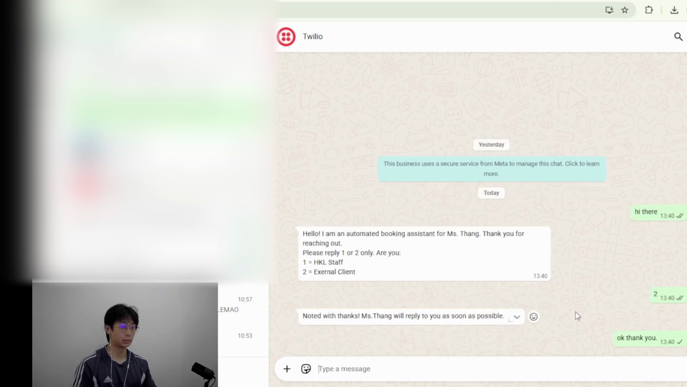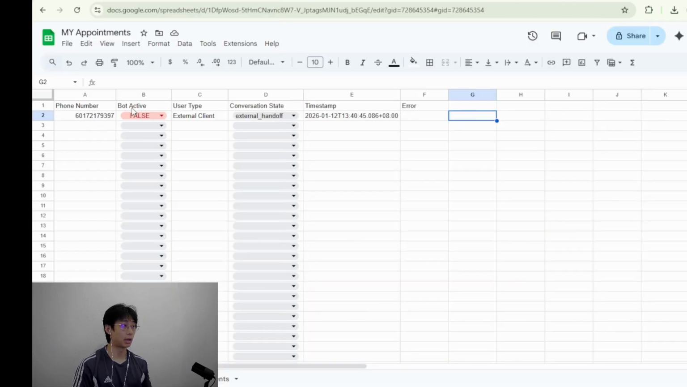Thank you. And the bot will stop replying from here on out, because in our master sheet, we've set the bot active status to false and classified the user as an external client and set the conversation state to external handoff. So from here onwards, the conversation will be 100% manually controlled and managed by the client herself. And that's it for the demo.